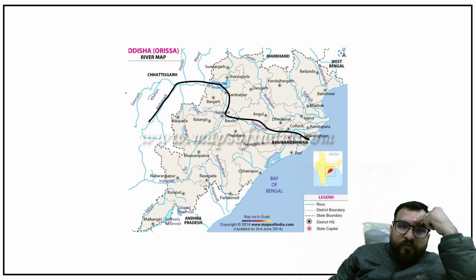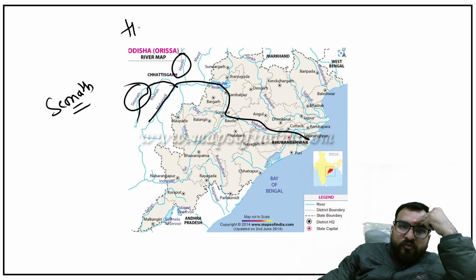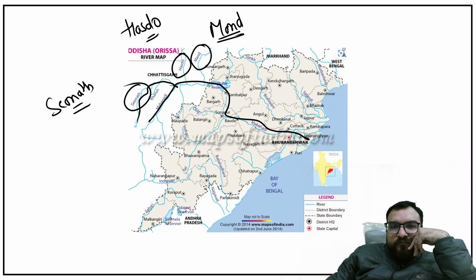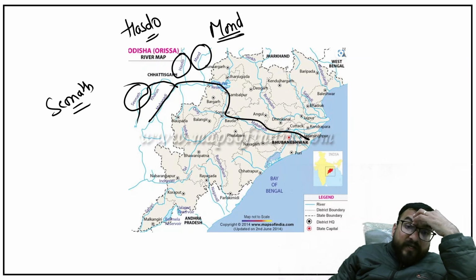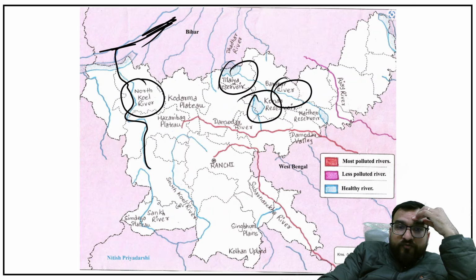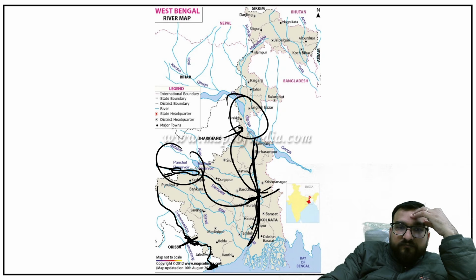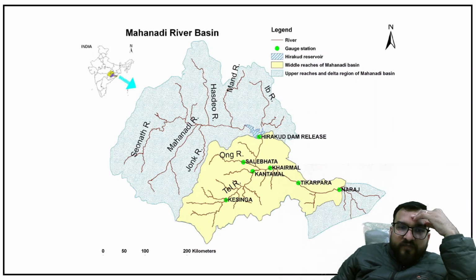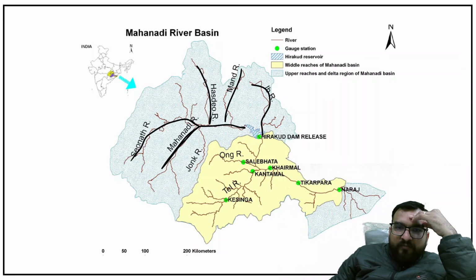Now Mahanadi's tributary one, Seonath, you will be finding, guys, Seonath. So this you will be finding over here. Second tributary Hasdo, Hasdo. Third tributary Mand. So these are the tributaries you will be finding in Chhattisgarh itself. Okay. Then you will be finding over here this. Let me show you from here as well. There go. Seonath. This is Mahanadi main. Hasdo, Mand, and this is Ib over here, guys. Ib. Hirakud Dam over here. Ib, and this is the flow.